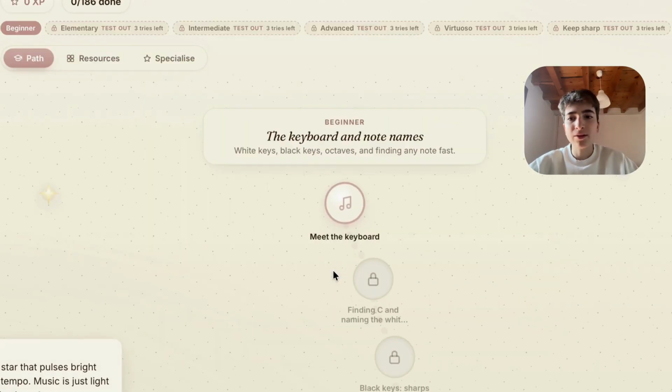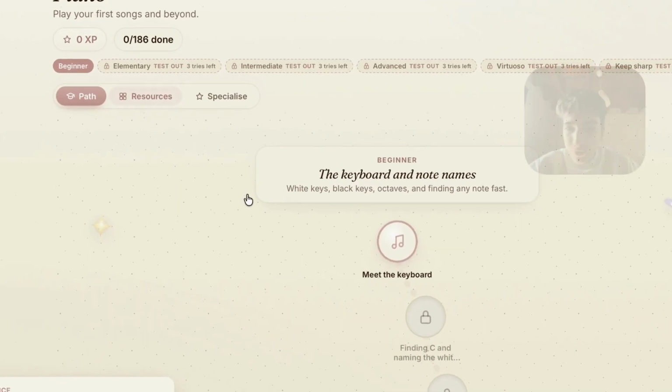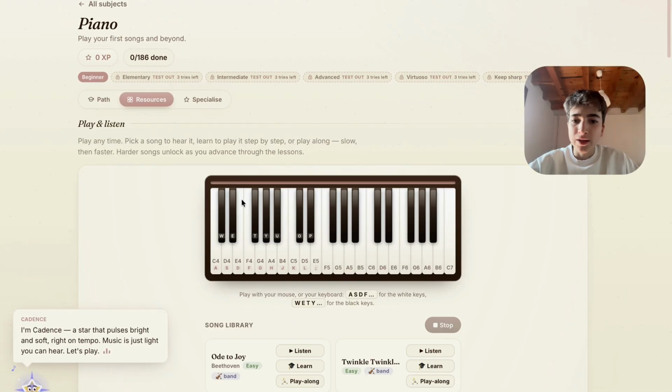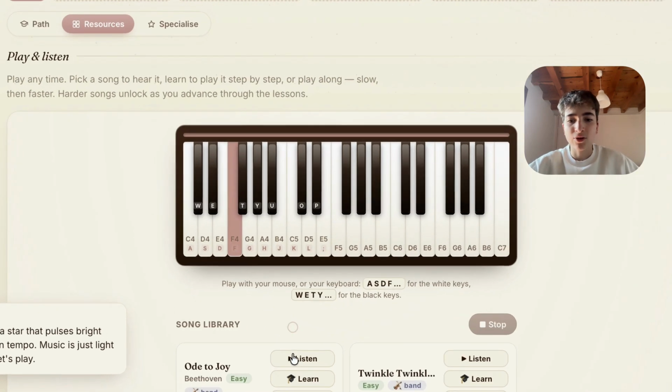because you can play a star that and pulses it, bright and soft, for example, in right on resources, tempo. Music is just light you in can the hear. piano Let's one play. you can start touching the piano, or you can play like a song, Ode de Joy.